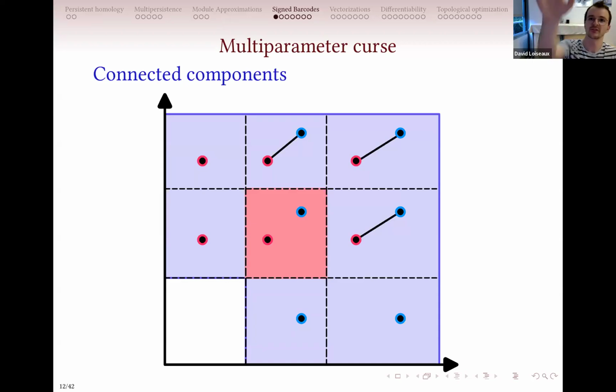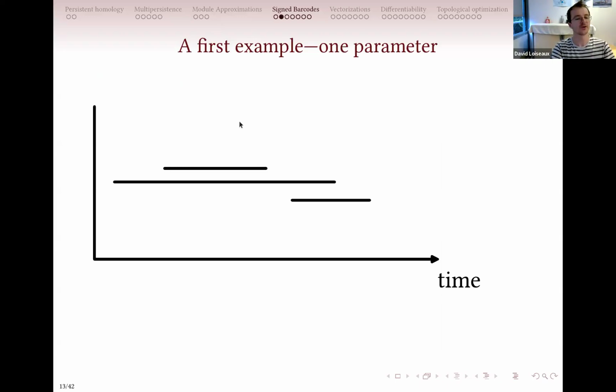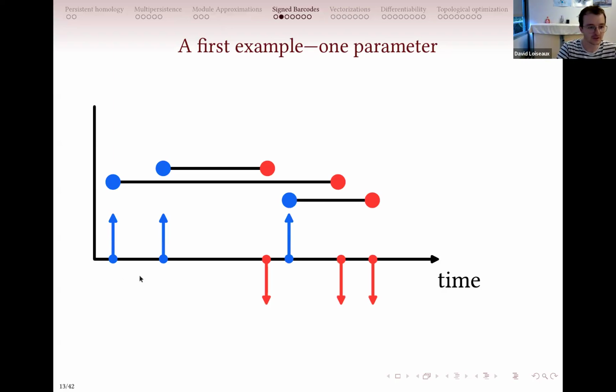Sorry, there is a mosquito. Let me just give you an example of ignoring this matching in the one parameter case. So here I have a barcode, with three cycles that appear at some point on a one parameter filtration. I will add blue points for the birth times and red points for the death times, and ignoring this pairing basically corresponds to just considering the Diracs.